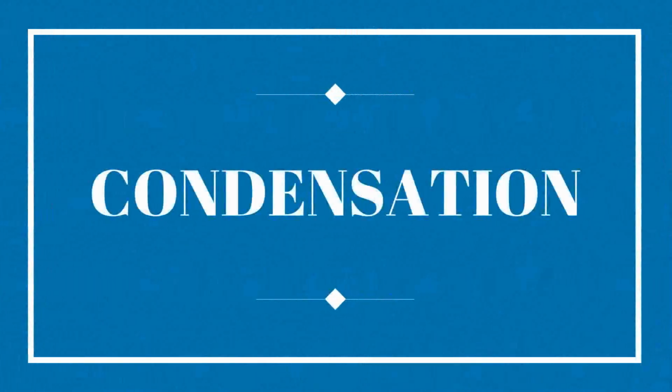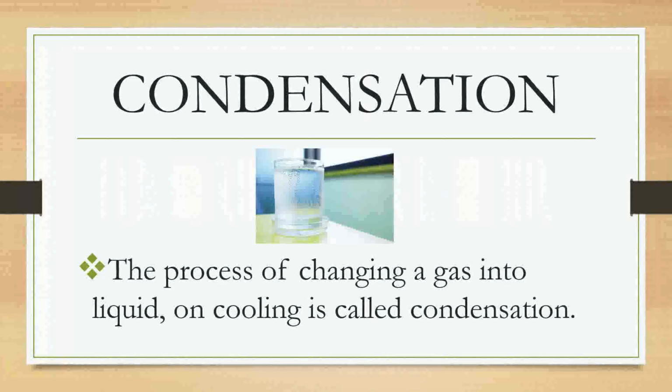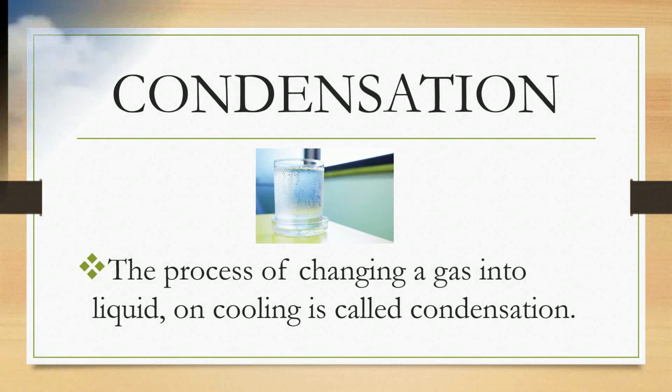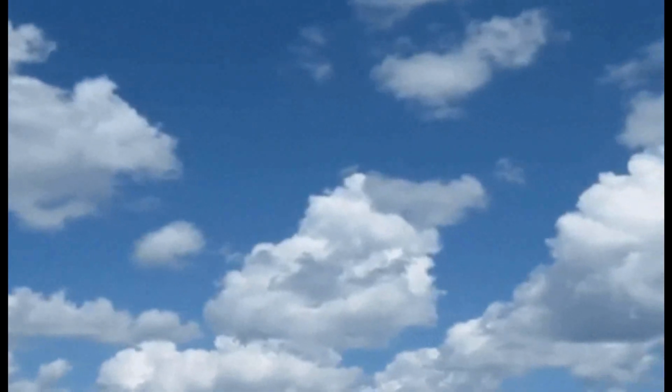And the next process is condensation. When gas is cooled, the molecules move close together and turn into liquid again. This process of changing a gas into liquid on cooling is called condensation. Example, clouds are formed by condensation.